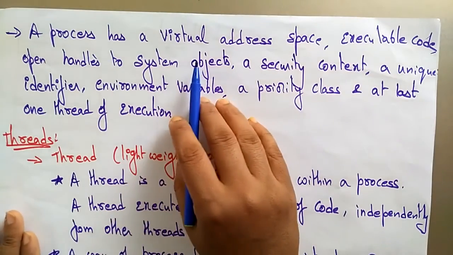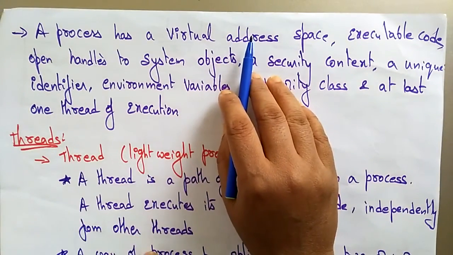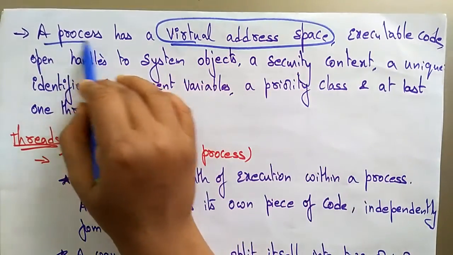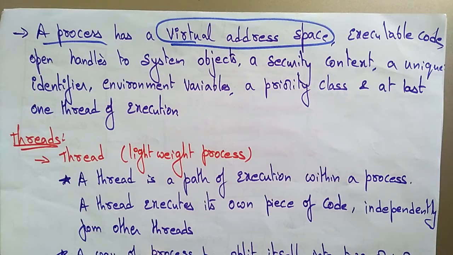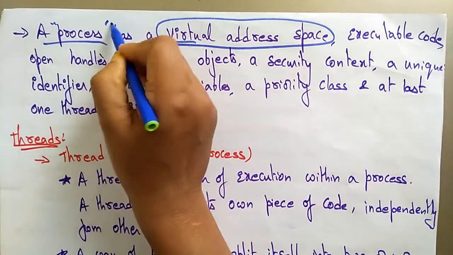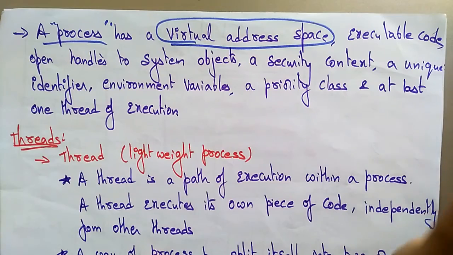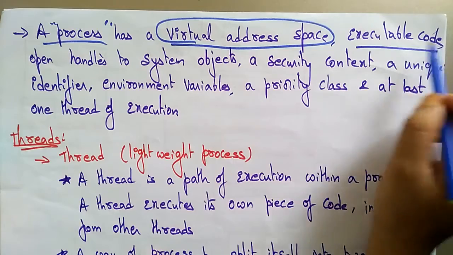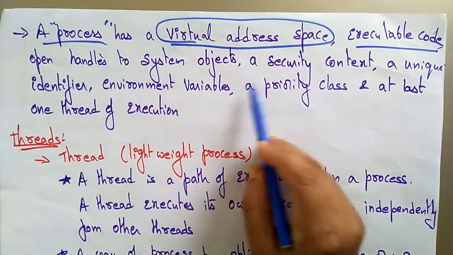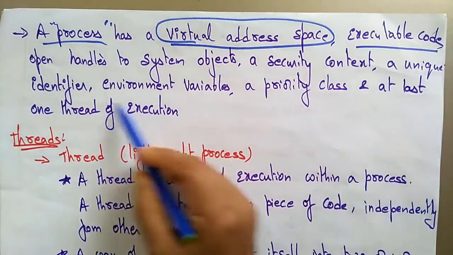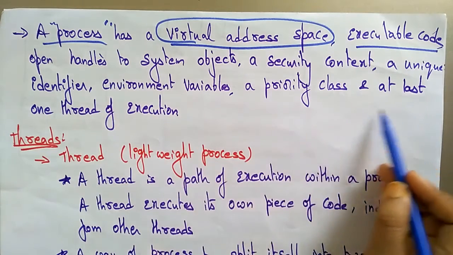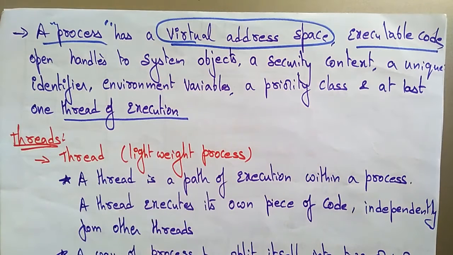A process has a virtual address space. Remember that it has only the virtual address space, so whenever the operation is over, that data is erased in the processor. The program that has to be executed occupies the virtual address space: executable code, open handles to system objects, a security context, a unique identifier, environment variables, priority classes, and at least one thread of execution.